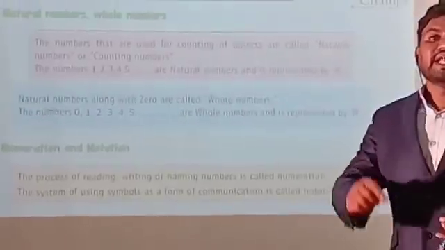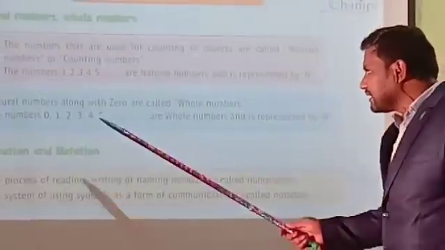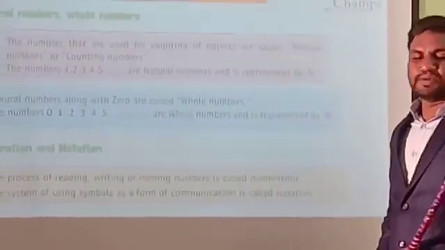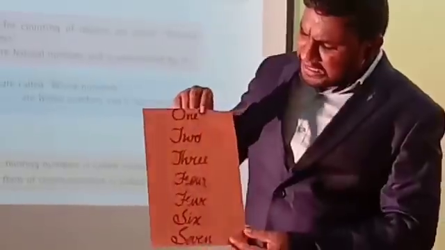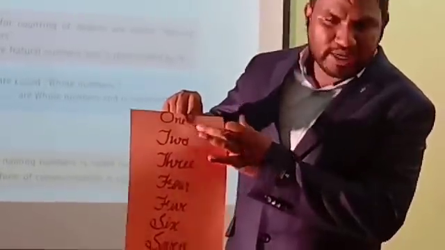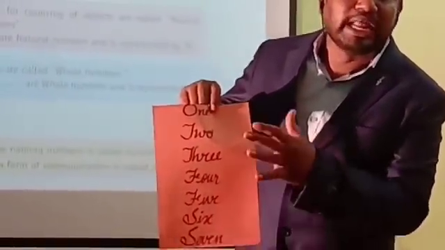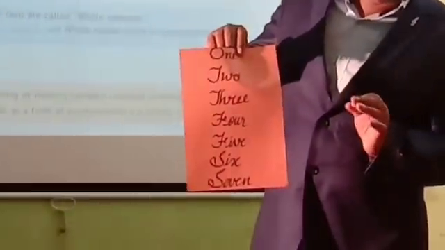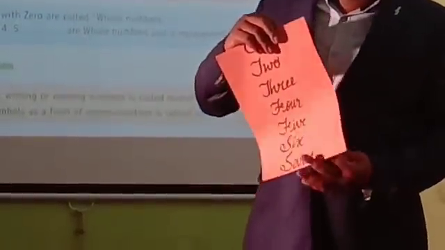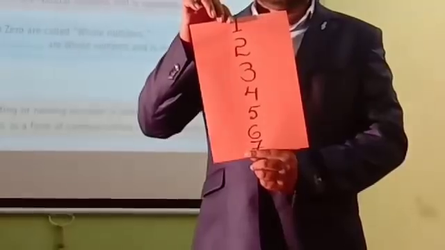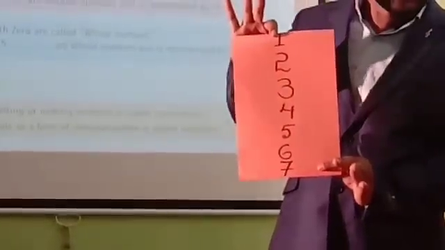But sometimes you write the numbers with symbols, like 1, 2, 3, 4, 5. Forming numbers with symbols is called notation. Writing ONE, TWO, THREE is the number name, and that is numeration. If you write 1, 2, 3, 4, this is called notation. Understand, children?